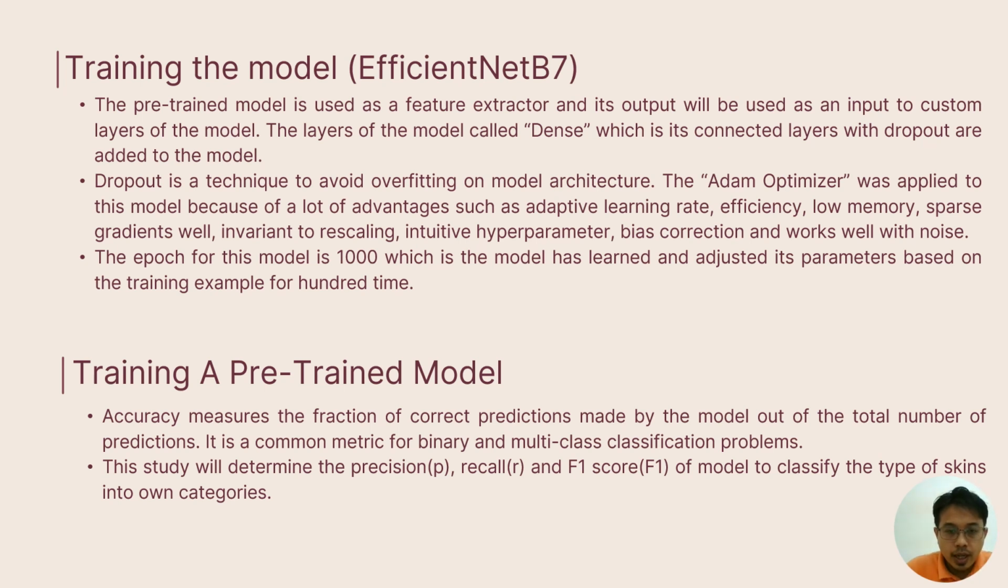Training a pre-trained model. After we finish training the model, we check the accuracy, which measures the fraction of correct predictions made by the model out of the total number of predictions. It is a common metric for binary and multi-class classification problems. So at the end of the research, we find that the model can generate an .h5 file, and we can check the accuracy and the total loss. We will see the result on the next page.